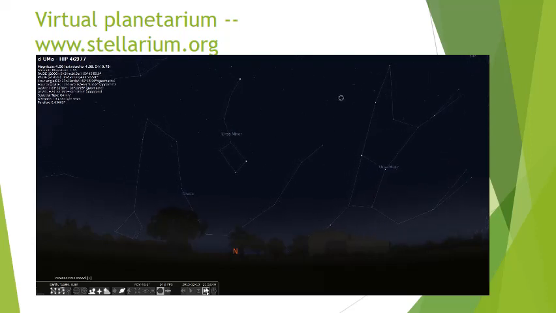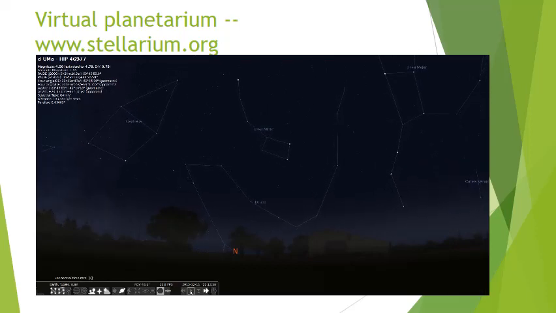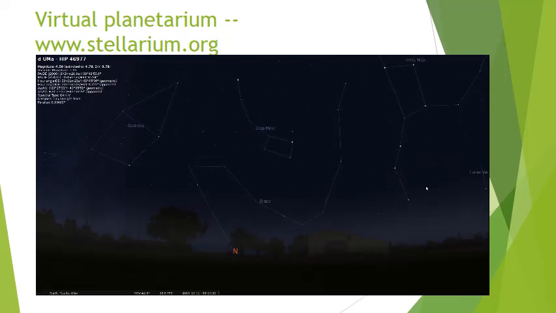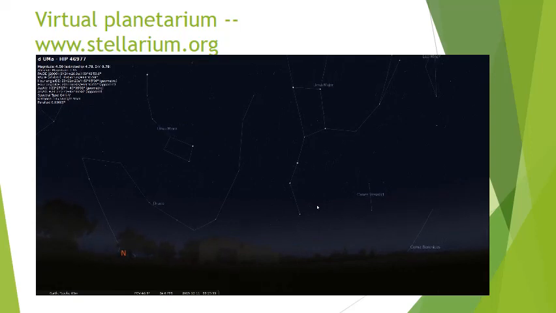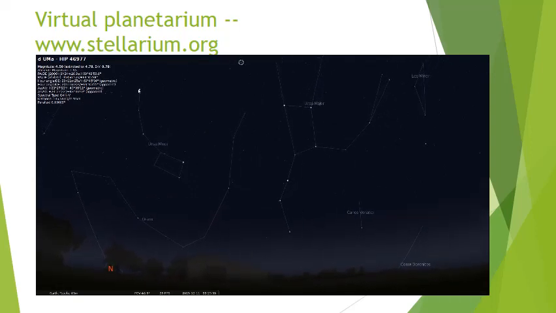So now I'm just moving time ahead, and notice that during the course of the evening, if you stayed out long enough and if you kept on going out and checking, all those stars appear to be moving. And that's something I hope you pick up in the Chapter 2 material, is that all the stars move around this guy, Polaris. That's the only star that remains fixed in the sky. Everything else moves. You should understand why that is the case.